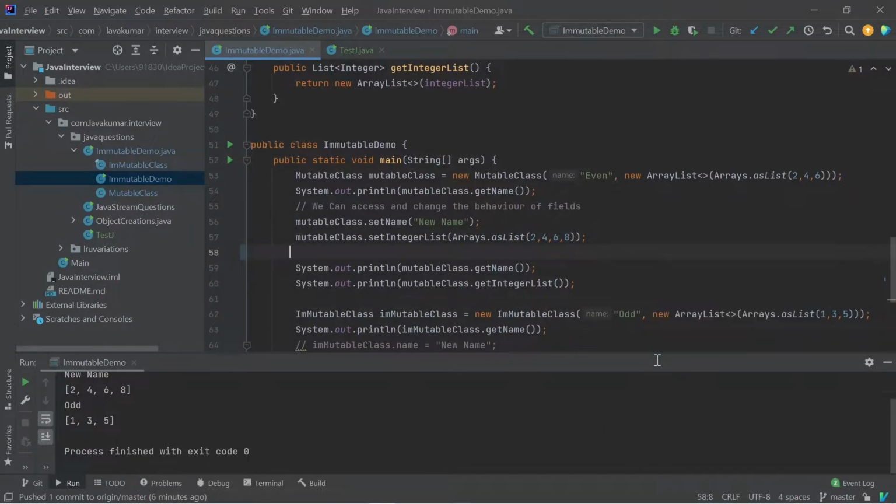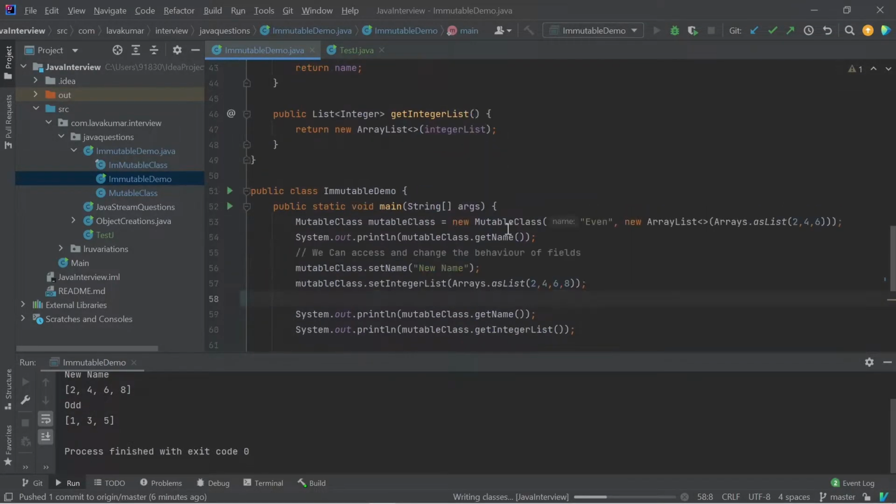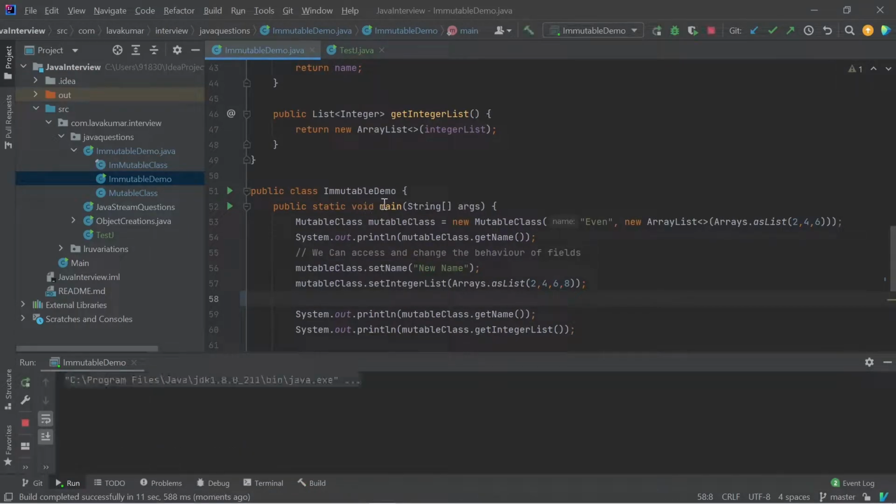Now if you run it, you will get the output changed from "even" to the new name, and 2468 instead of 246. So this is what mutability means. Now we want to make it immutable.